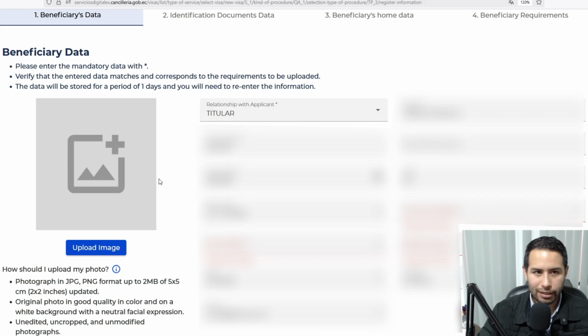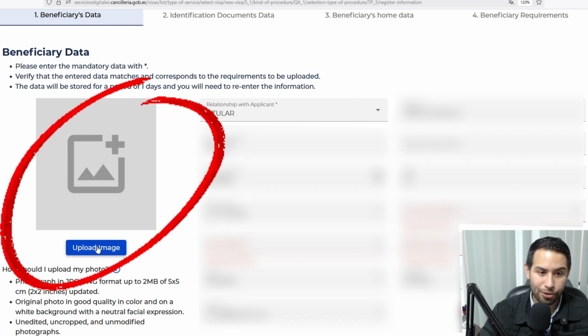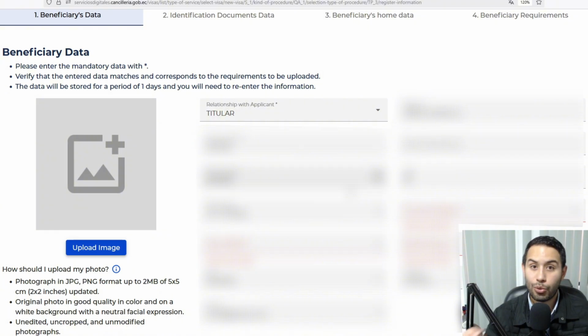I will put everything here. Beneficiaries data. That's the first section out of 4 sections. Here you have to upload an image, a picture. That picture has to have a white background. It has to be in JPG or PNG format, up to 2 megabytes, and the size has to be 5 by 5 centimeters or 2 by 2.